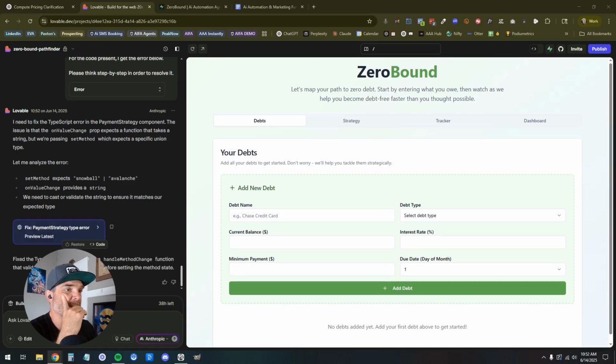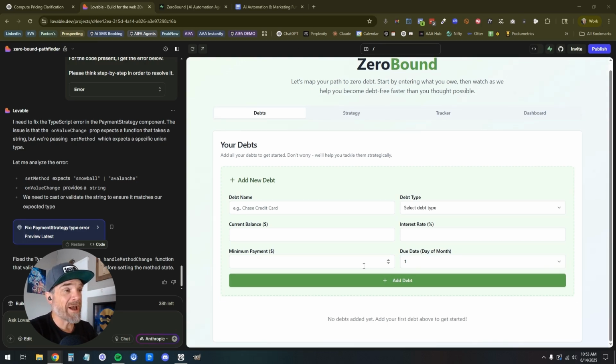Cool. Fix a TypeScript error by creating a handle method. Awesome. I don't know what that means, but let's jump into this. I'm going to go ahead and pause and create 3 new debts, and we'll go from there. One thing I want to point out right away is that I added one. I added the debt, I clicked on refresh and it disappeared.